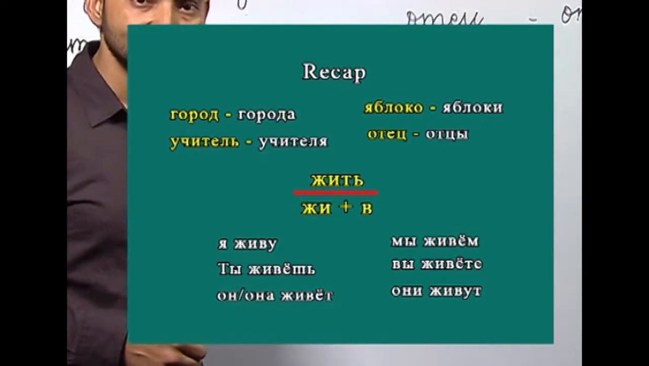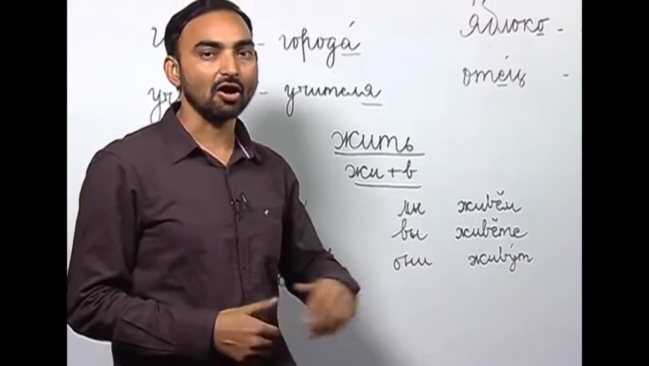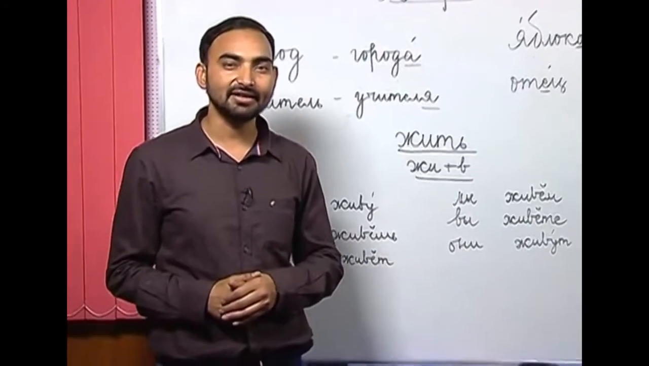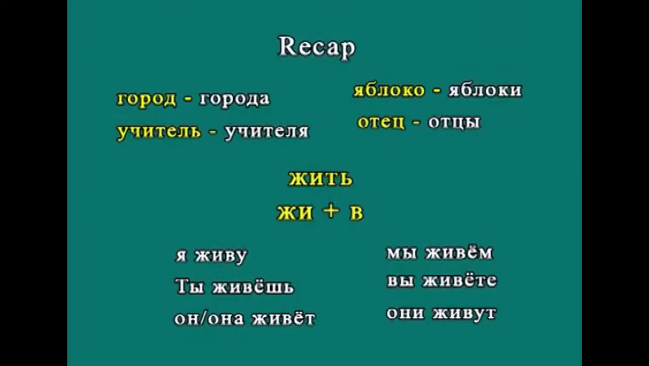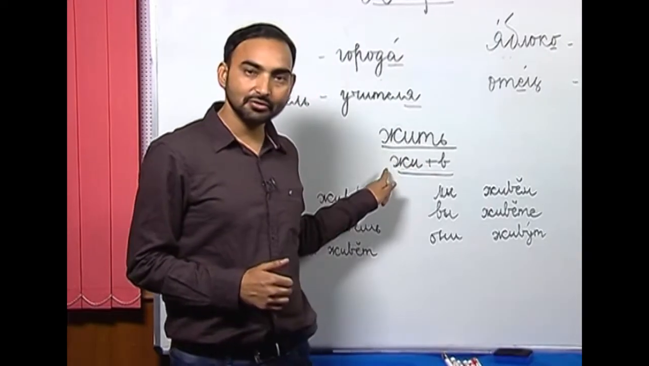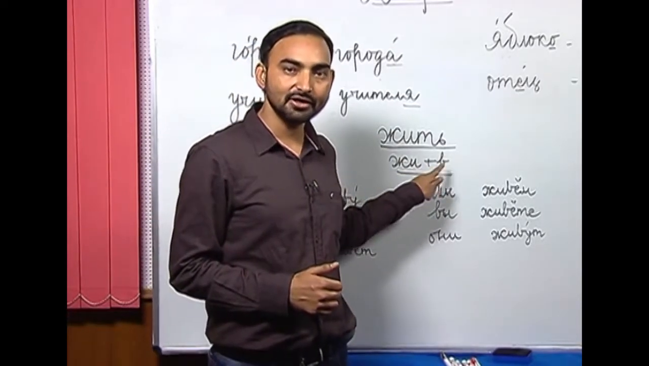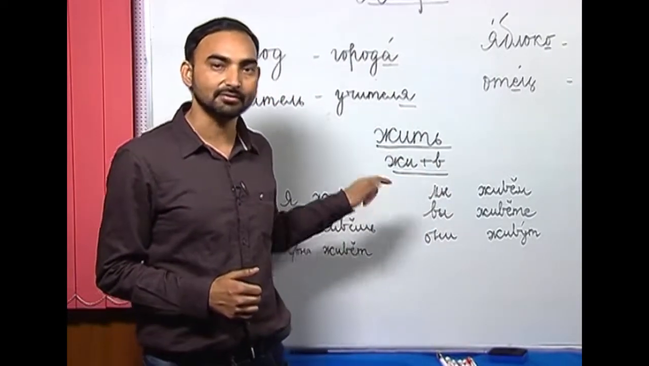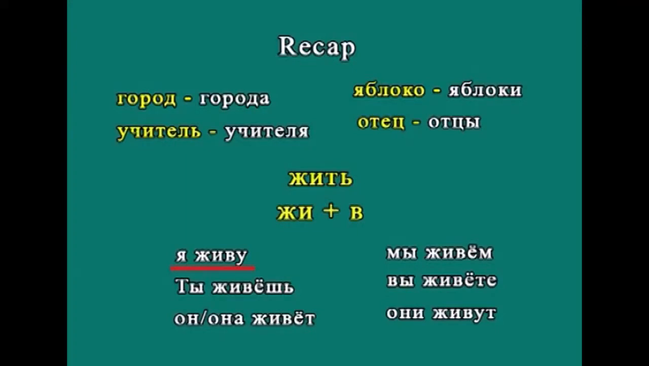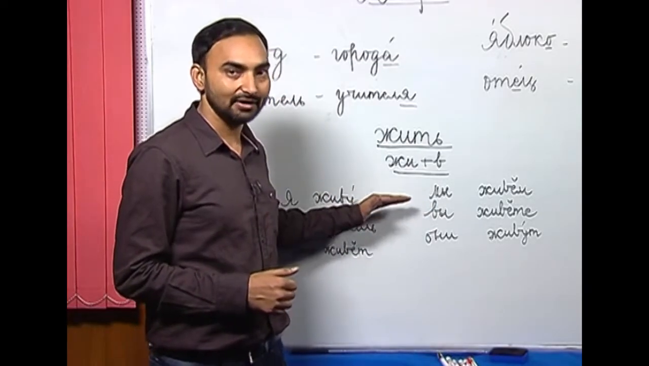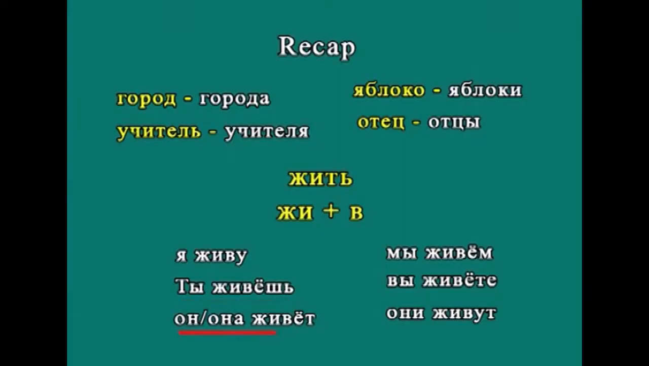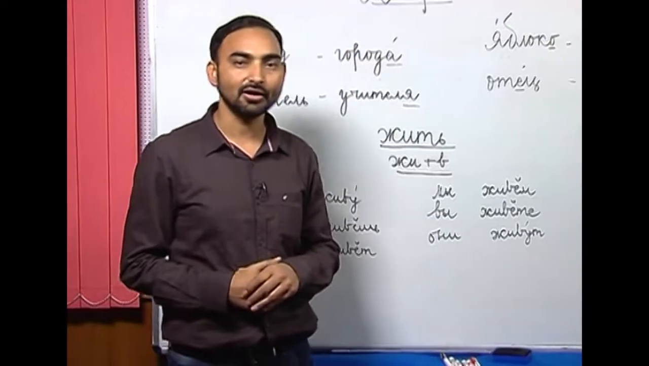The verb жить, жить is to live, and how do we conjugate this verb? This is a slight deviation from the rules of conjugation that we had done. So, instead of using the root, we are adding в, which is a consonant, to the root in order to conjugate this verb. For example, я живу, I live, ты живёшь, он она живёт, мы живём, вы живёте, они живут. So, that is all about the previous lesson.